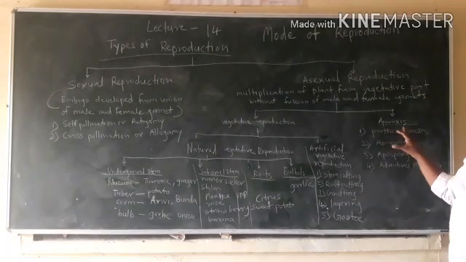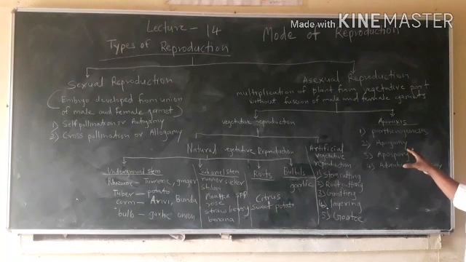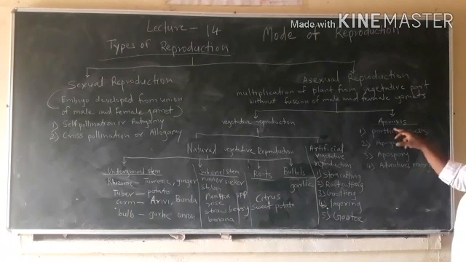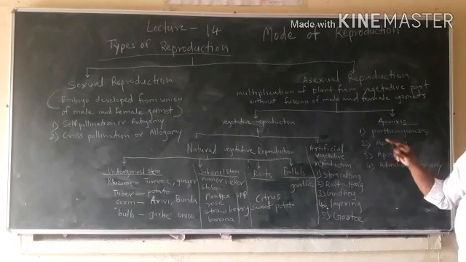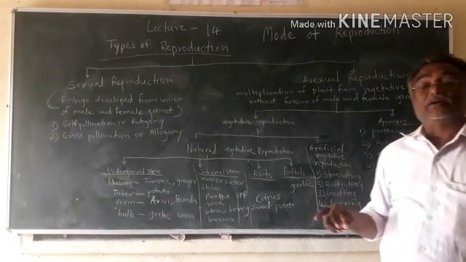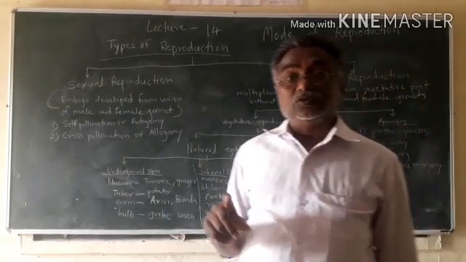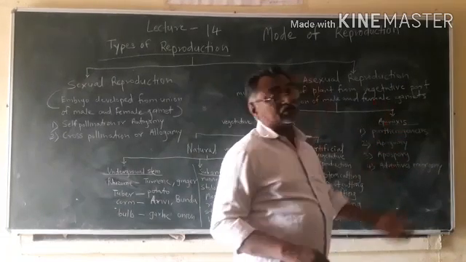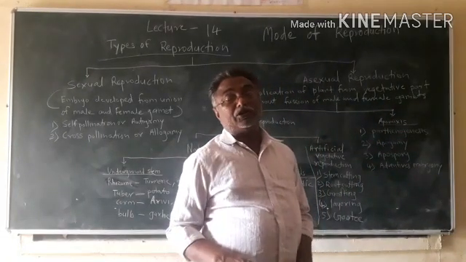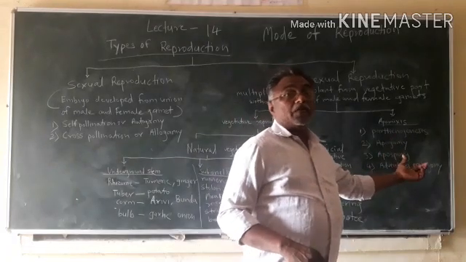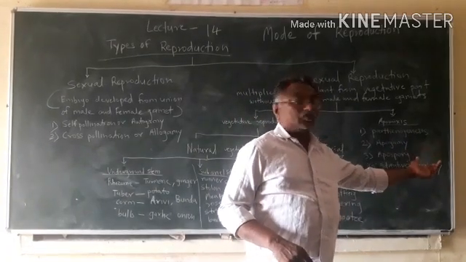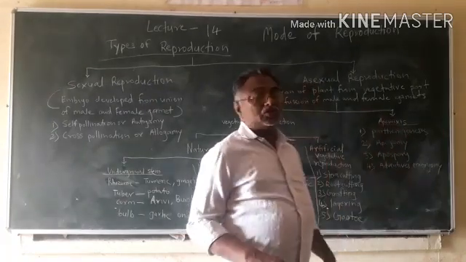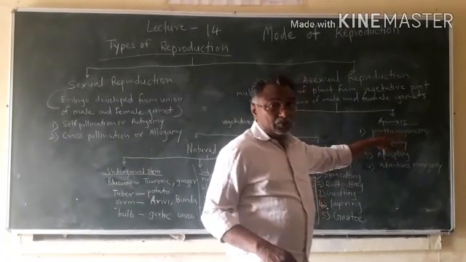Here there is no union of male and female gamete. Without union of male and female gamete, embryo develops vegetatively from cells of embryo sac and cells of ovule. So it is called as apomixis. Development of vegetative embryo from the cells of embryo sac and ovule is called as apomixis. So it is also vegetative reproduction.